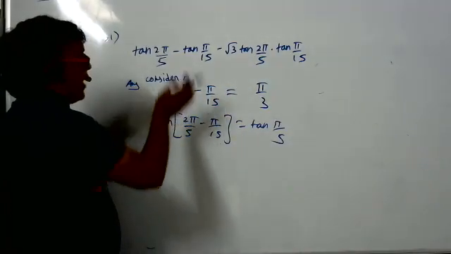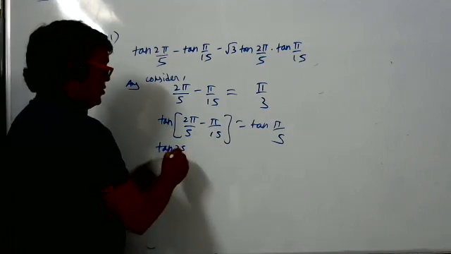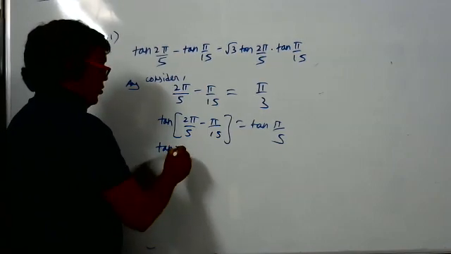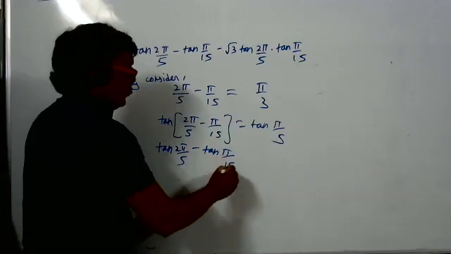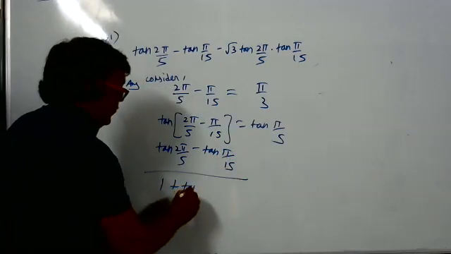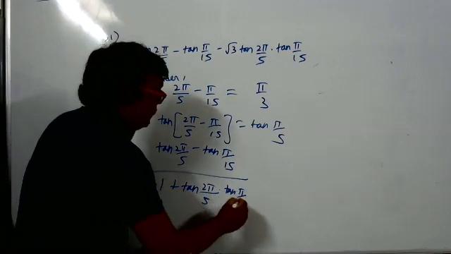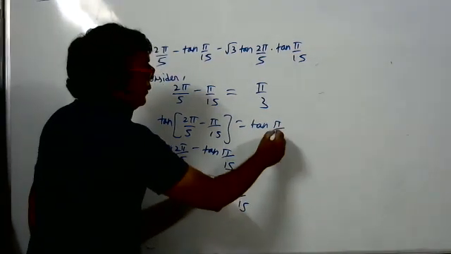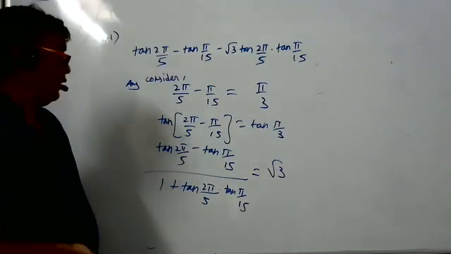Girl who has asked this doubt, tell the formula for tan A minus B. Tan A minus tan B by 1 plus tan A tan B. Very good. Right hand side, what is the value? Tan pi by 3, tan 60 degrees, root 3. Yes, na?